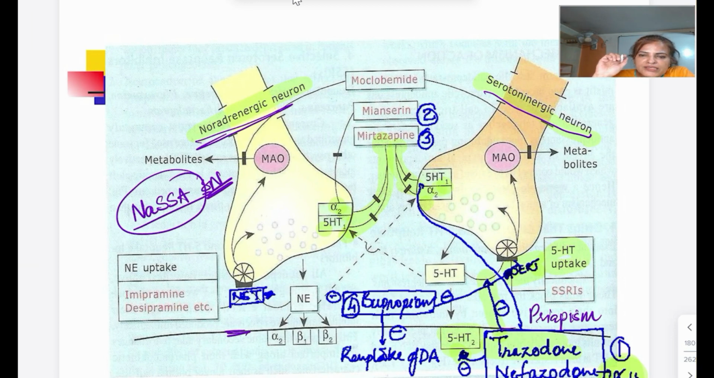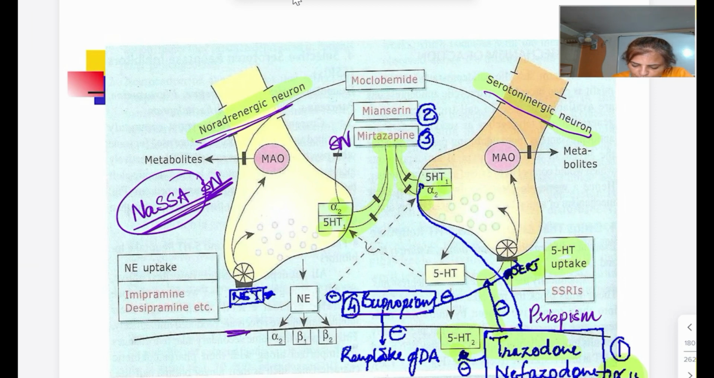So another one is they are going to block 5-HT2 and 3 receptor. H1 को नहीं करता, but 2 and 3 को ये block करेगा. By blocking that 5-HT2 and 3, the side effect related with that is not seen with this group of drug, mirtazapine. So this is asked as a short note, but very commonly they are asked as a NASSA. Okay.